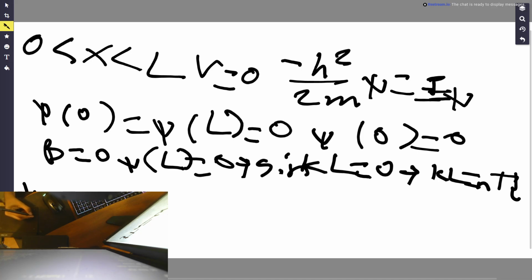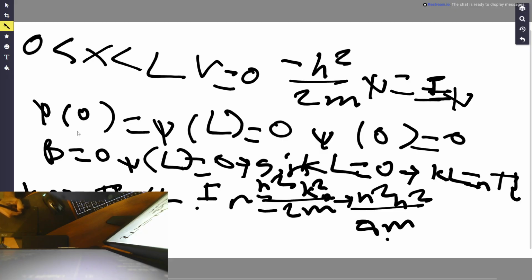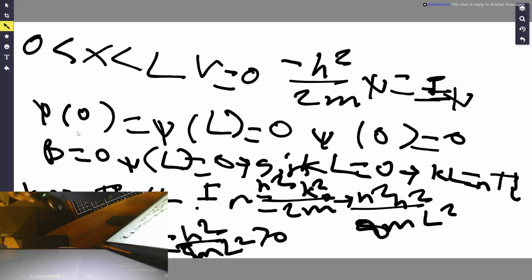Thus, k sub n is equal to n times pi divided by L, with E sub n equal to h squared k sub n squared all over 2m, which later evolves into n squared h squared all over 8 m L squared. And the lowest energy is n equal to 1, and E sub 1 is equal to h squared divided by 8 m L squared, which is greater than 0, which is the zero-point energy.